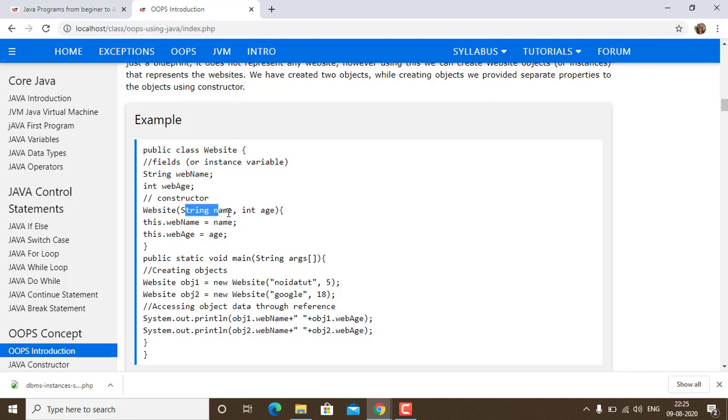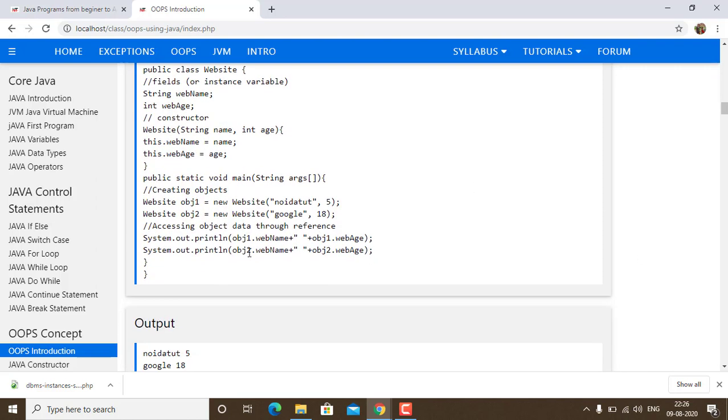Now in this we have the function with string name and int age. Now since you can see that Noida, then 5, this is going to pass through the parameters string name and int age. Now web name is equal to name, that means this will be passed to the variable web name, and the value 5 will be passed to web age. Now you can see that we are using System.out.println with object1, this is the object dot web name.